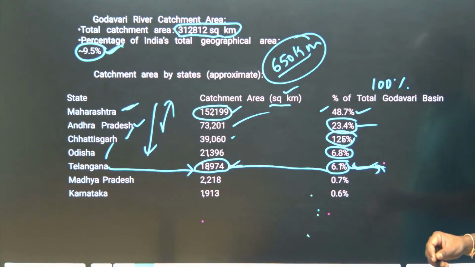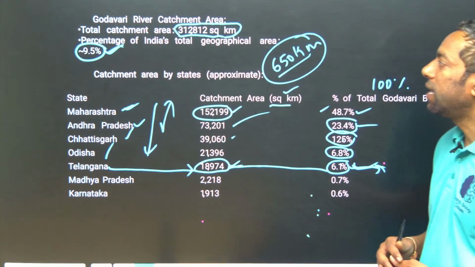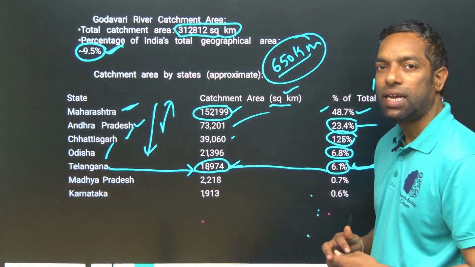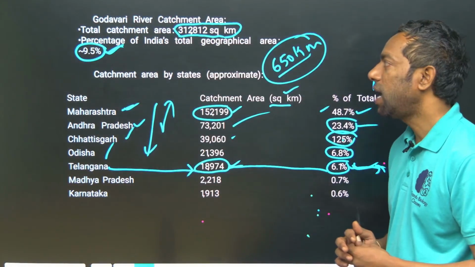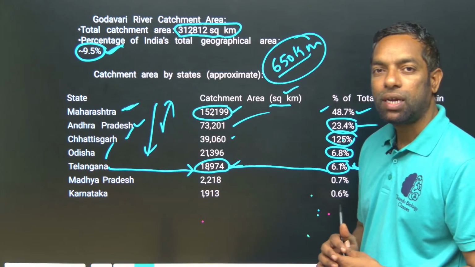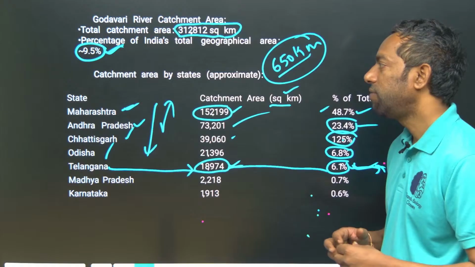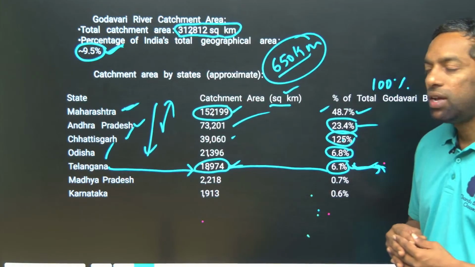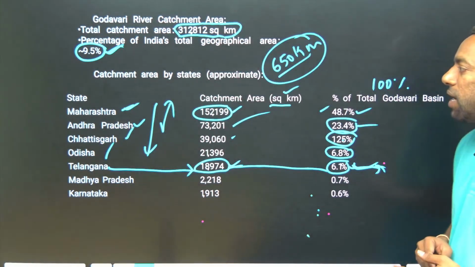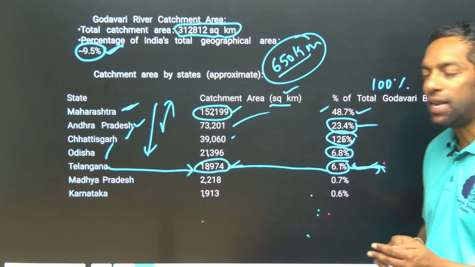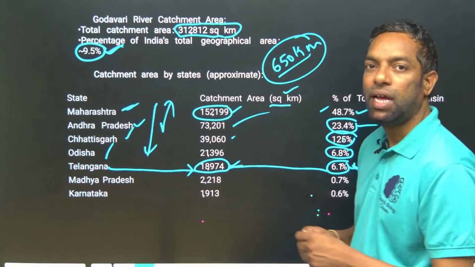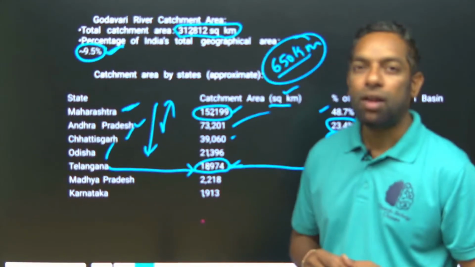And the percentage of catchment area: 3,12,812 square kilometers, which is 9.5% of the total catchment area of the rivers of India. Maharashtra has the highest catchment area. Catchment area is nothing but a river and its tributaries all together forming an area called the catchment area.